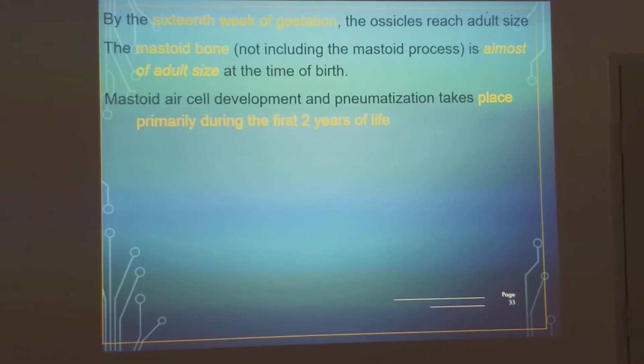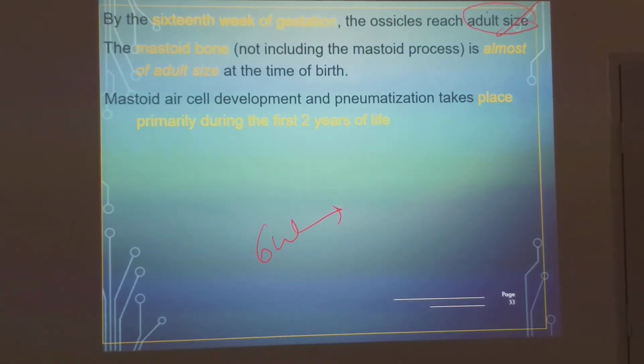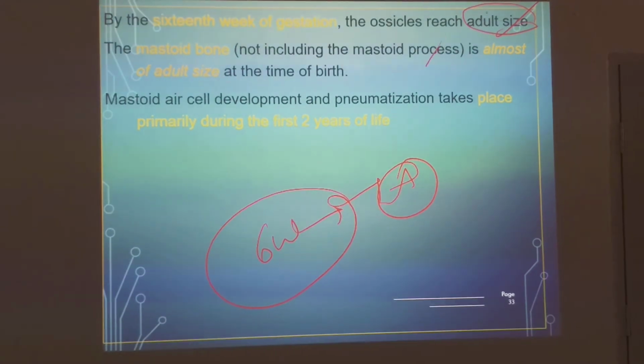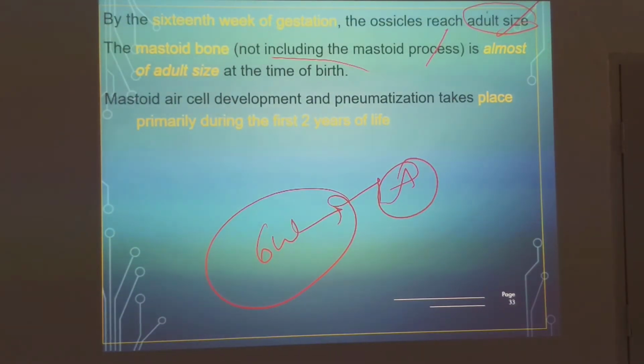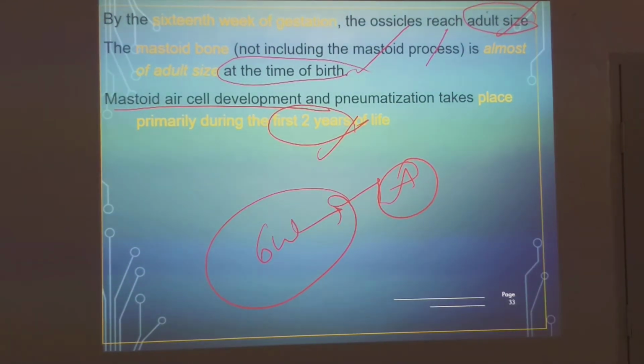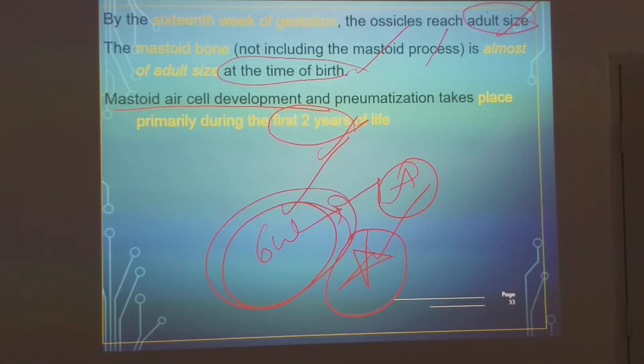By the 6th week of gestation, ossicles reach the adult size, within the embryo itself. The mastoid bone, including the mastoid process, is almost adult size at the time of birth, but it keeps on growing. Till the first 2 years of life, mastoid air cell development is still going on. The mastoid keeps on growing, but ossicles are the same size, at 6 weeks of gestation, within the embryological period itself.